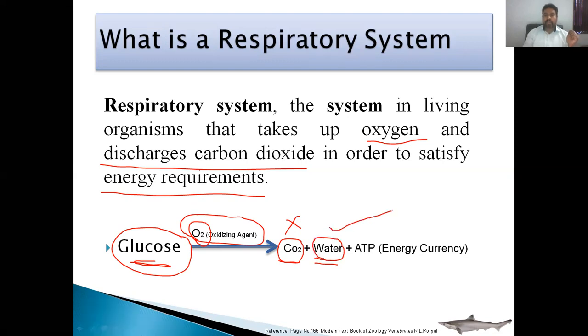So we take oxygen inside. And after the oxidation of the glucose molecule, there is formation of adenosine triphosphate, which acts as the energy currency of the body. This ATP is used for the release of energy for various cellular reactions, various processes and for body growth.